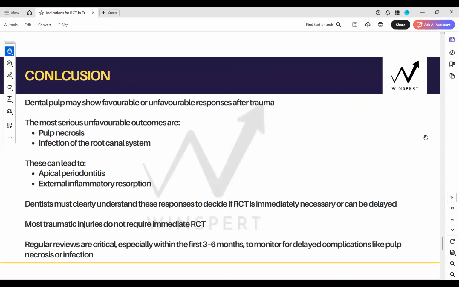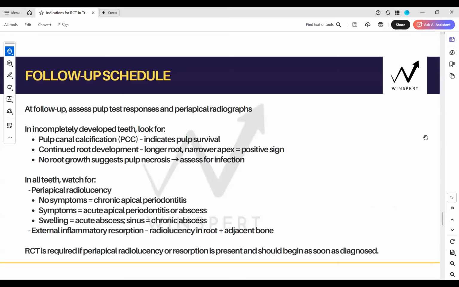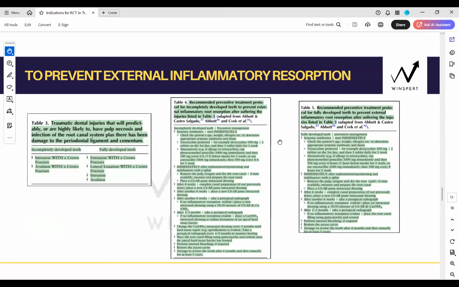Right? Table 3 is complicated fractures, no, Priyanka? With intrusion and avulsion. So it's a complicated injury, combined injury, right? In immature. And in mature also extrusion and lateral luxation is combined. And intrusion and avulsion was anyways, you knew last two, intrusion and avulsion, you anyways knew, no, immediate RCT in permanent mature teeth.